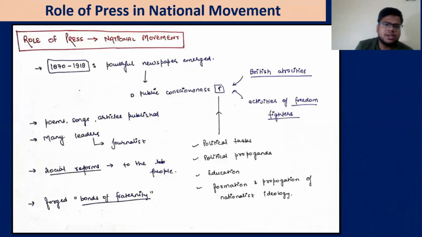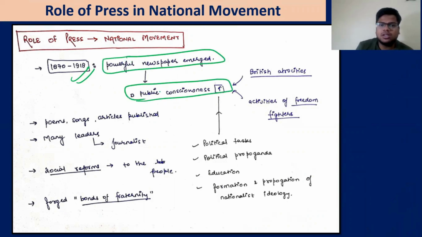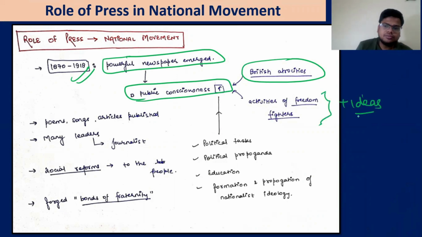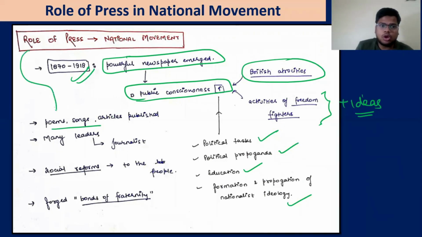Role of the press, very quickly. From 1870 to 1919, powerful newspapers emerged. Public consciousness increased about the police, British atrocities and the activities of the freedom fighters, their ideas, let's say. So political tasks, political propaganda, education, formation of nationalist ideology. The press also showcased the poems, songs and articles that were published. Many leaders were journalists, as we have discussed.